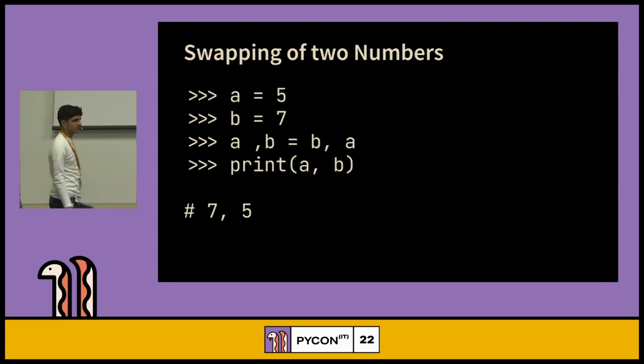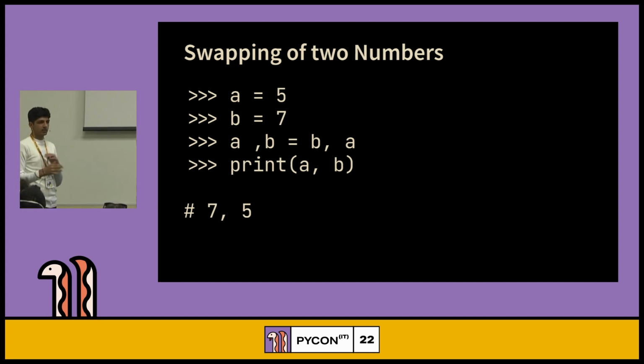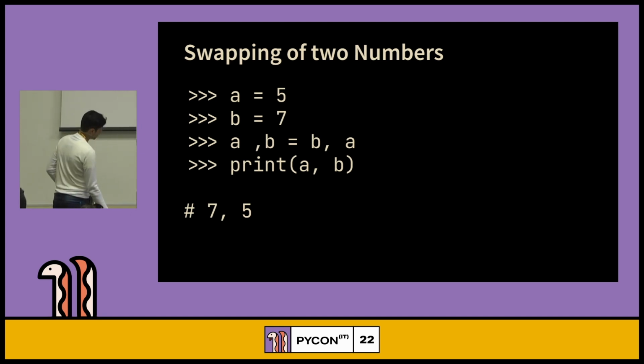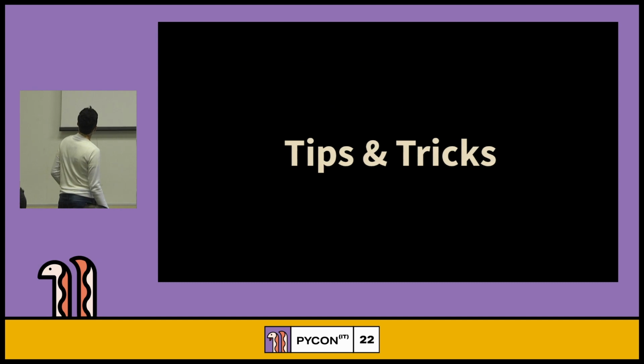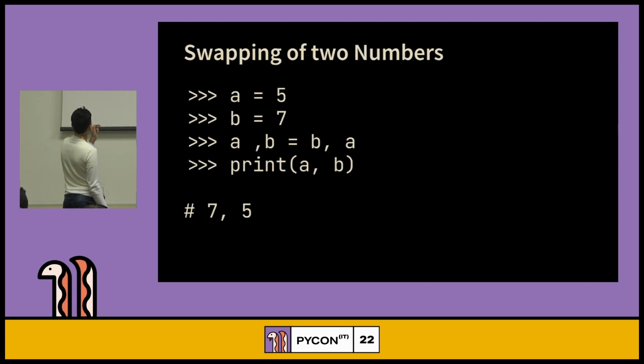Okay, we have another tip and trick: swapping two numbers. We have a equals 5 and b equals 7. Rather than doing it again and again, we can do this simply, just like we did in the previous one. Here we did it, and you can do something like that exactly in this.